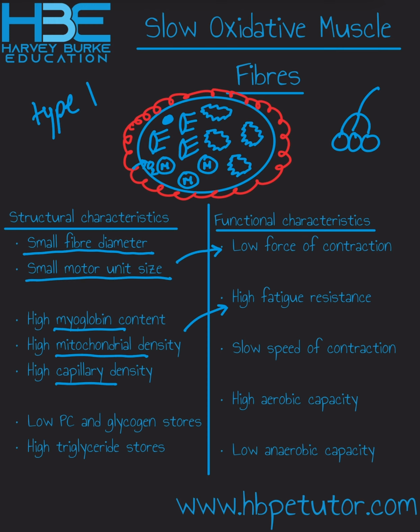And all of those would contribute to a high fatigue resistance, so it takes a long time before that fibre fatigues. And then finally, the type 1 fibres don't have a lot of phosphocreatine or glycogen, which are anaerobic fuel sources, but they do have a lot of triglycerides, which are the aerobic fuel source.